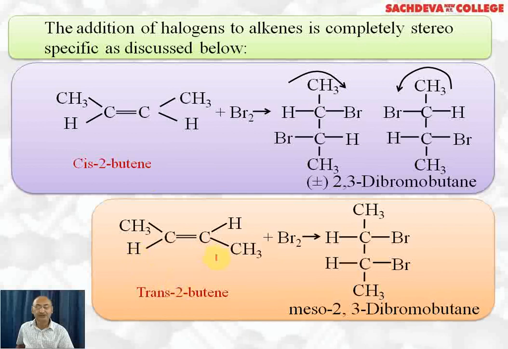This is trans-2-butene. If Br2 reacts here, one Br will get attached from this side, another Br will attach from the other side. It results in the formation of meso-2,3-dibromobutane. What is meant by meso-2,3-dibromobutane? Meso compounds have an internal plane of symmetry.